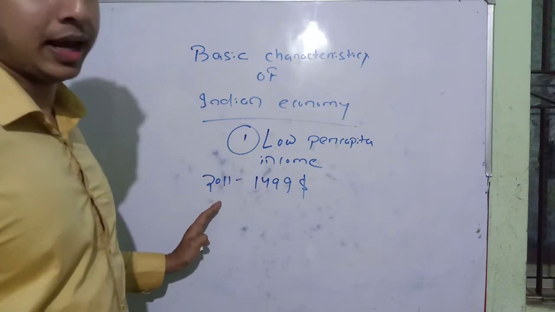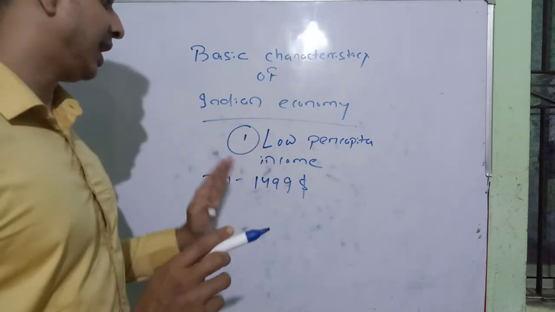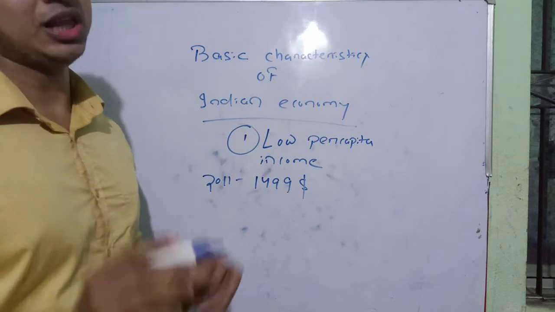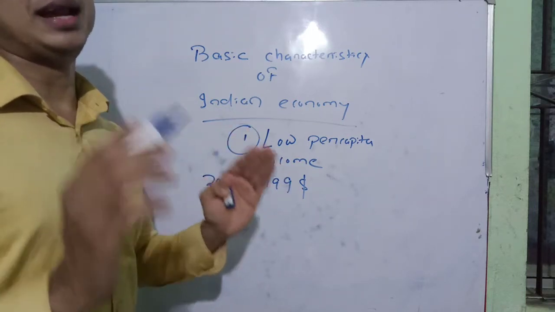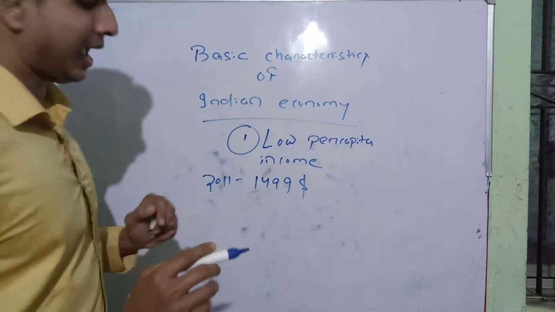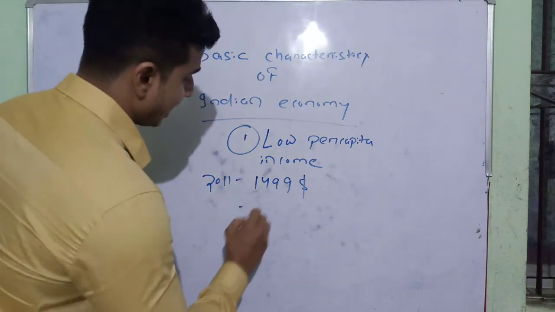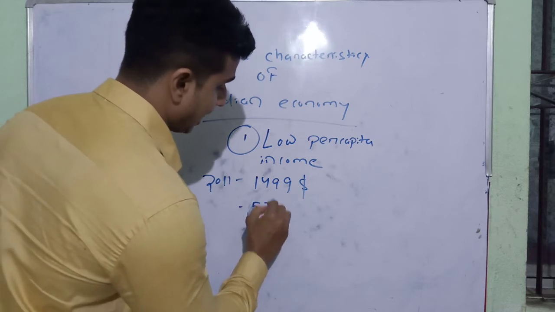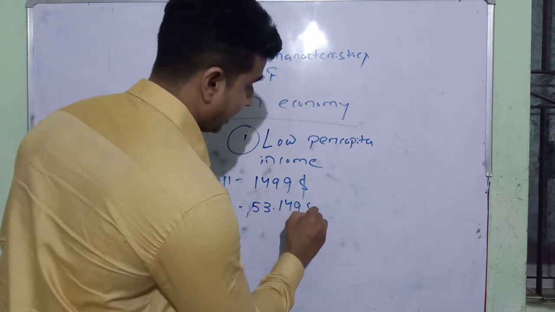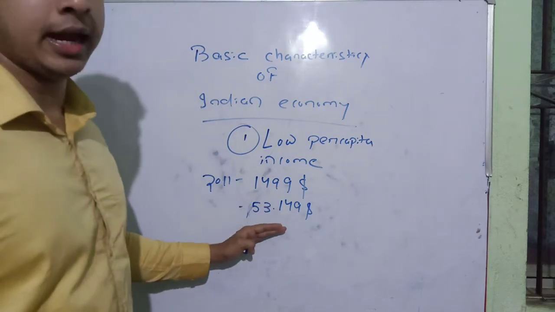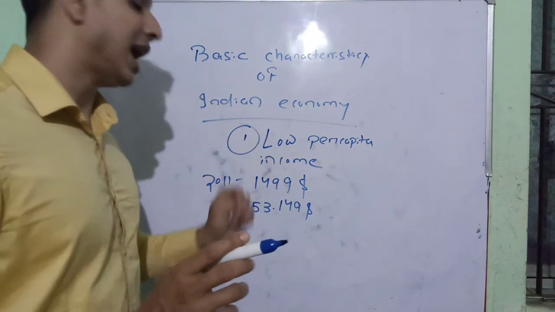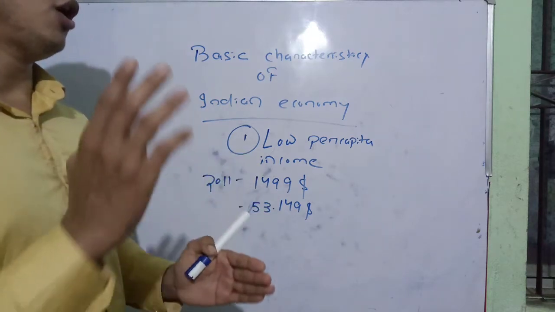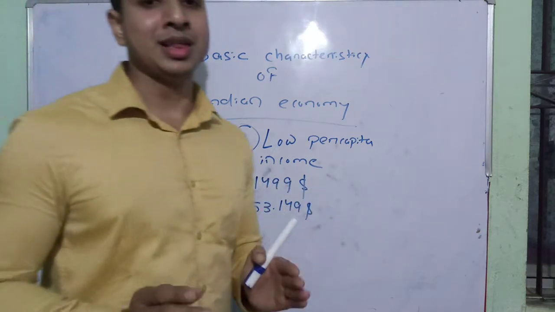According to the 2011 census our per capita income was $1499, about $1500, which is very low compared to any other developed country. In USA it is about $53,149, which is very high compared to India's per capita income. That is why we are not so developed compared to the US.